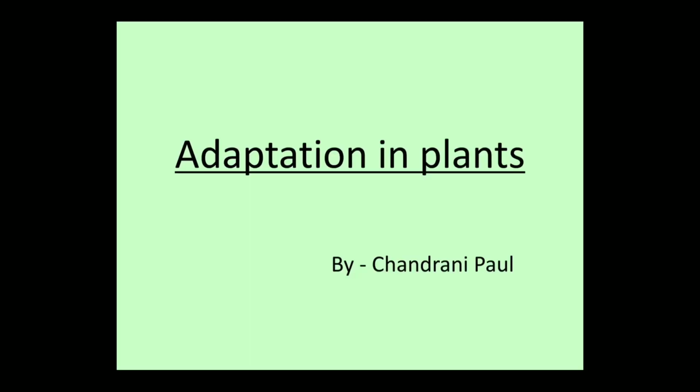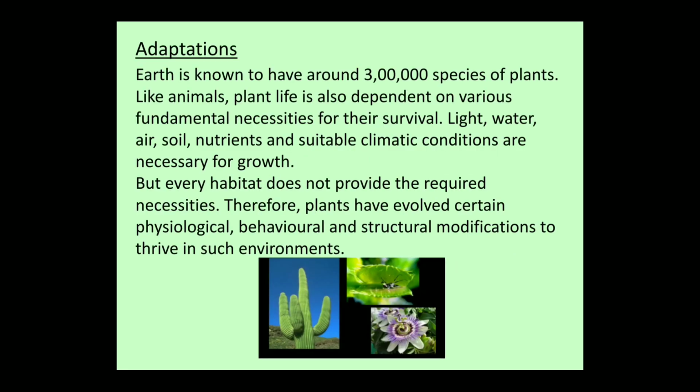Today we will learn about adaptation in plants. Earth is known to have around 3 lakh species of plants. Like animals, plant life is also dependent on various fundamental necessities for their survival. Light, water, air, soil, nutrients, and suitable climatic conditions are necessary for growth. But every habitat does not provide these necessities. Therefore, plants have evolved certain physiological, behavioral, and structural modifications to thrive in such environments.